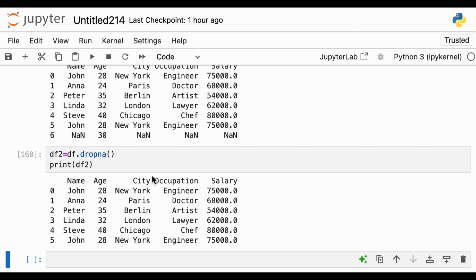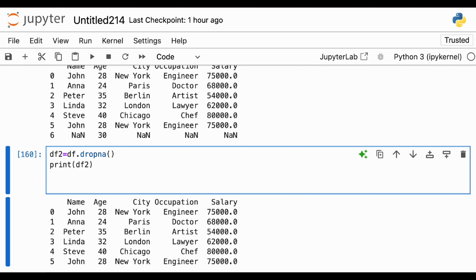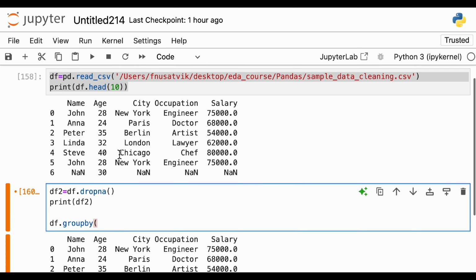Now I want to check the average salary across occupation. So what I will do is I'll create a df dot group by. There is a method called group by. So this is the object df, and on that I'm applying this method called group by. Now let's say I want to create a summary across occupation. So I'll pass the bracket occupation, and I'll close it. So right now it will summarize across occupation.